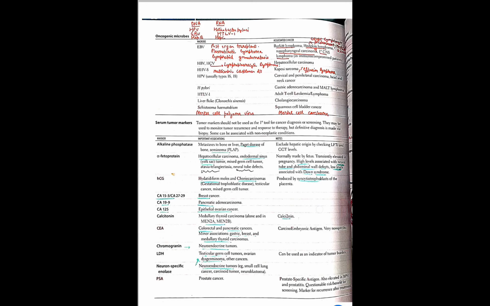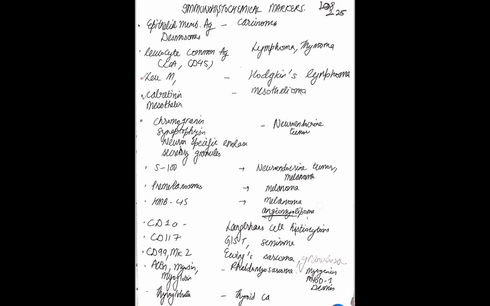Then we have carcinoembryonic antigen. It is non-specific. Then chromogranin. This is with the neuroendocrine tumors. LDH. LDH is with the germ cell tumors. Endodermal sinus tumors and yolk sac, it was AFP. In the seminoma, it was PLAP. In the dysgerminoma or germ cell, it is LDH. Then is neuron specific enolase. It is also in the neuroendocrine tumors. So for neuroendocrine tumors, we have chromogranin, NSE, then PSA. PSA is linked to prostate cancer.